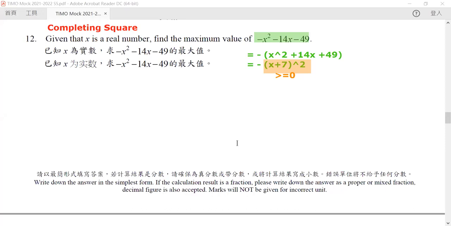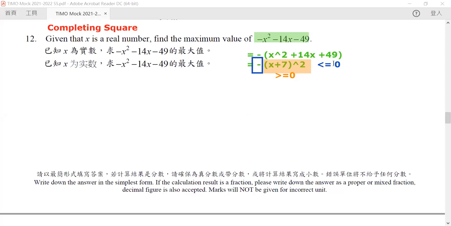So the square is always going to be bigger than 0, unless the content within the square is equal to 0. But since we are adding a negative sign at the very beginning, the whole expression becomes always smaller than or equal to 0, because it's a negative of a positive number.